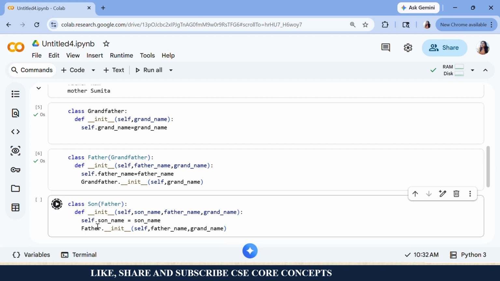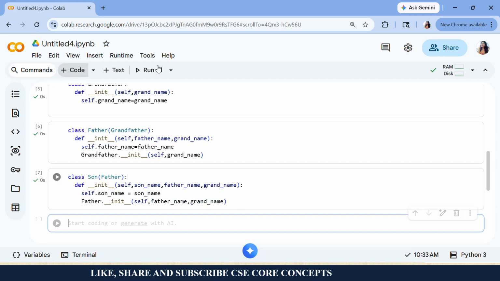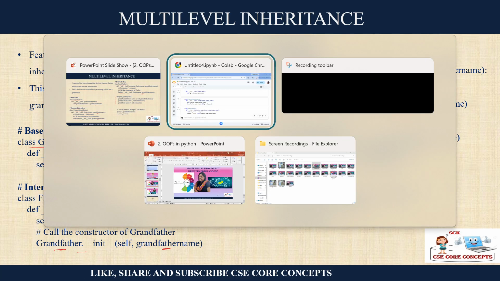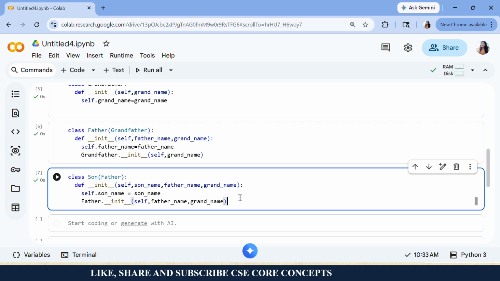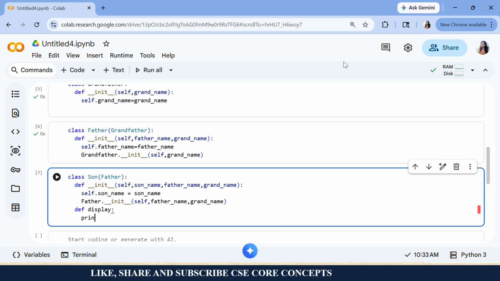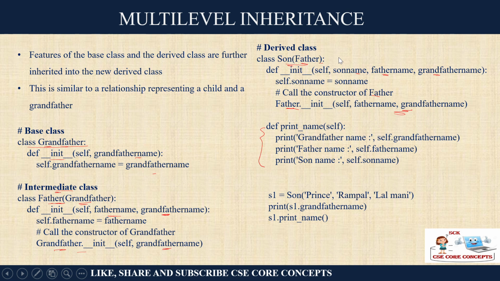So you can execute. Your all the classes are ready. Now you can directly create an object and print also. I forgot to write that piece of code. It's okay, we can write it again, and we can simply print all of them together, not a problem. So you can define, let's say, display, then you can simply write print. You can directly print it, not a problem.